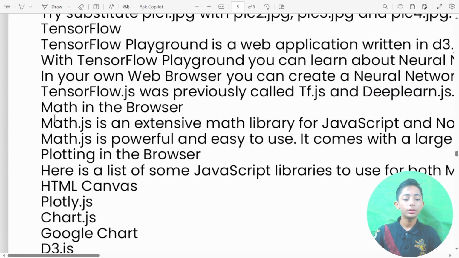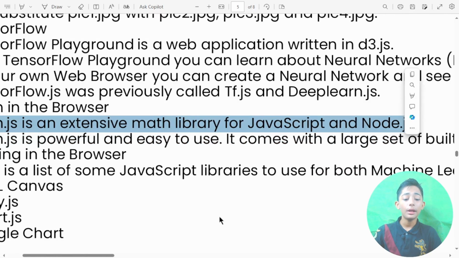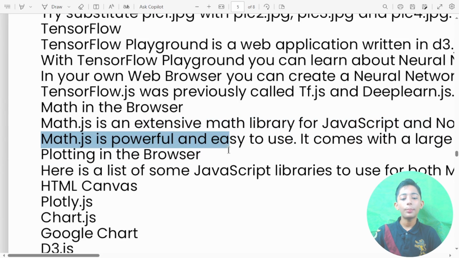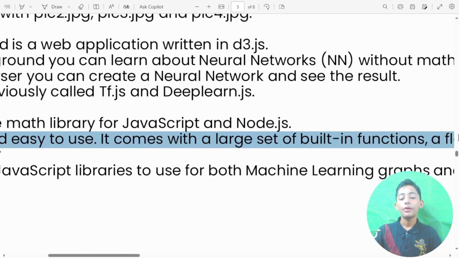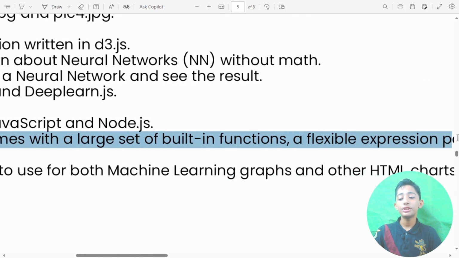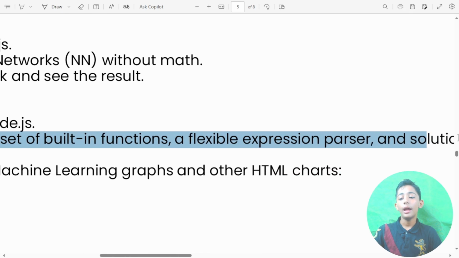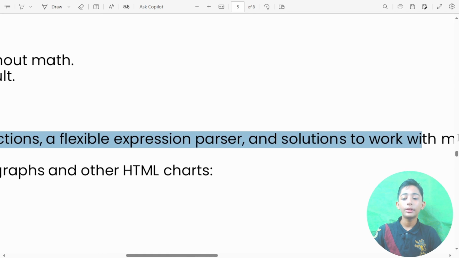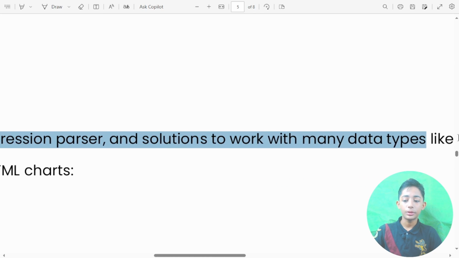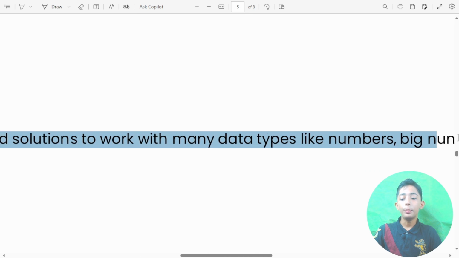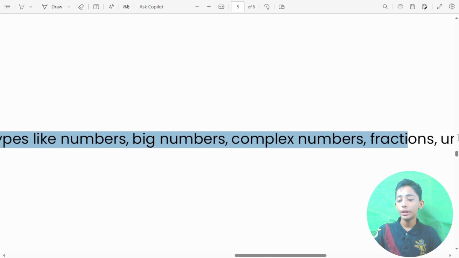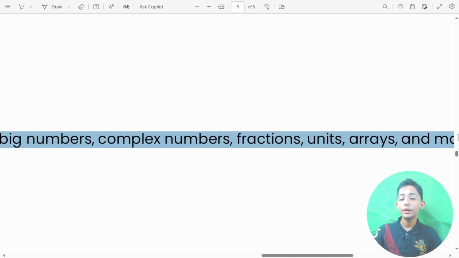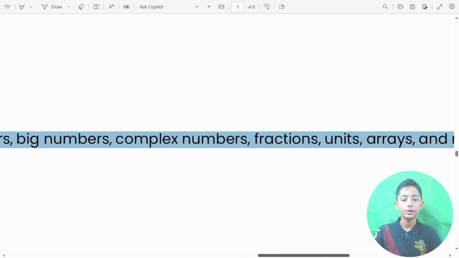Math in the browser. Math.js is an extensive math library for JavaScript and Node.js. Math.js is powerful and easy to use. It comes with a large set of built-in functions, a flexible expression parser, and solutions to work with many data types like numbers, big numbers, complex numbers, fractions, units, arrays, and matrices.